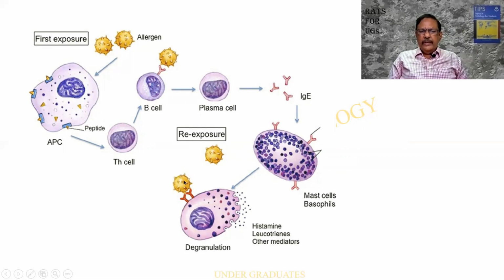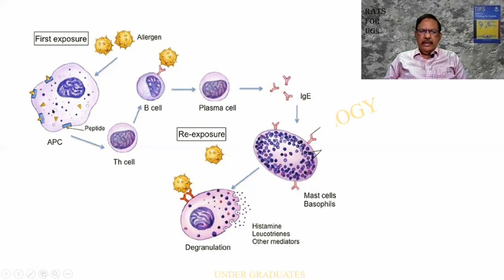It gets attached to both these receptors, as a result of which there is a slight contraction, and therefore it activates the cellular cytoskeleton. They all contract, there is a rupture of the cell. And this particular cell, particularly the mast cell, will be containing histamines, leukotrienes, and other mediators. And it will be havoc. So please be remembering this.